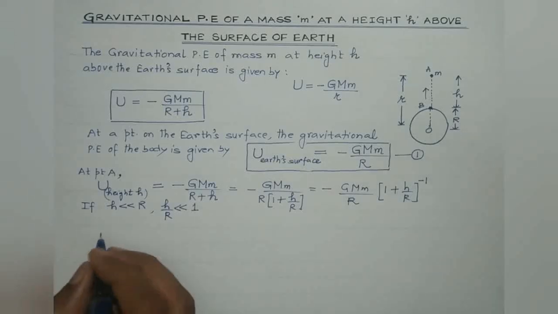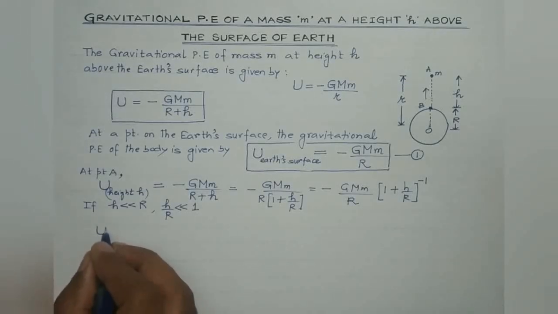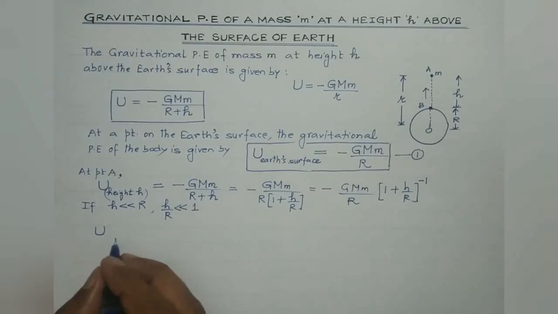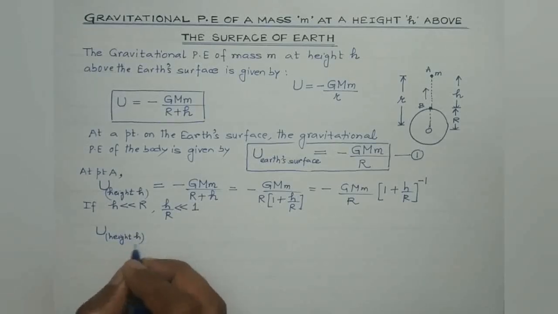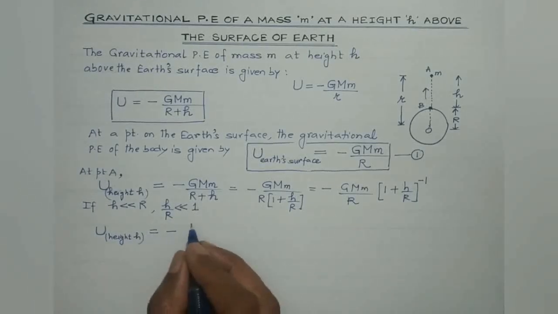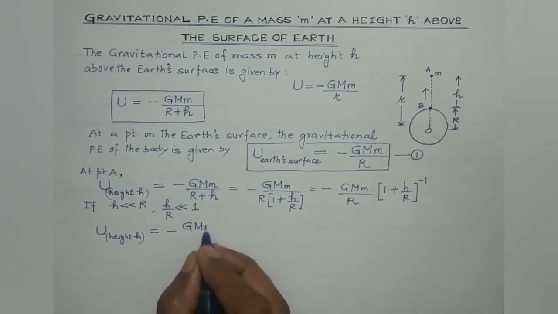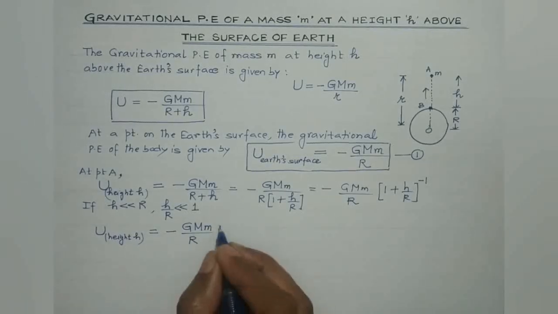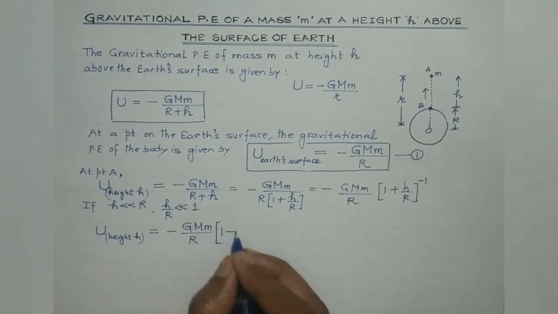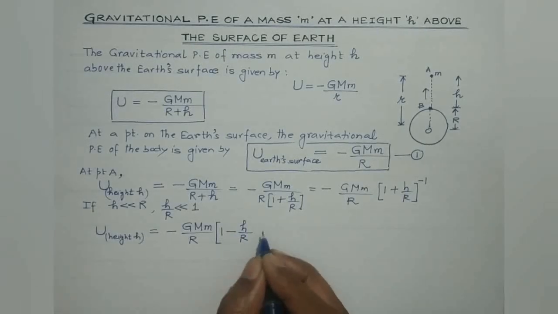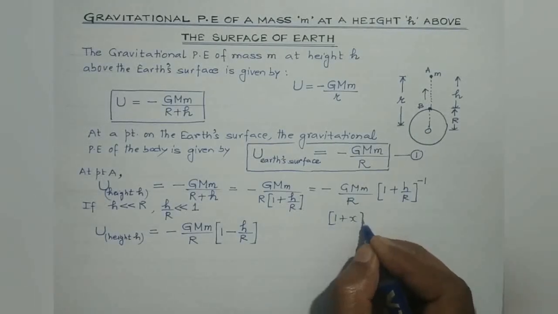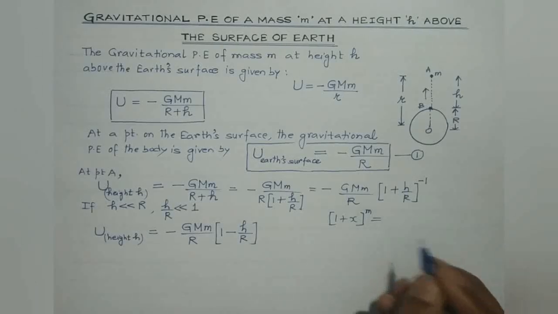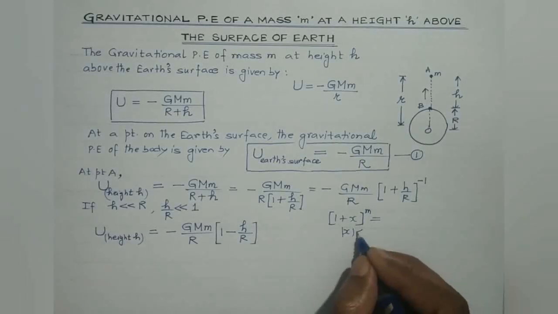So what we get is, in such a situation, the gravitational potential energy at point A, which is at height h from the Earth's surface, would be given by minus G capital M small m divided by R, and over here we get 1 minus h by R. I made use of this formula: 1 plus x to the power n, the binomial theorem, provided the mod of x is less than 1.